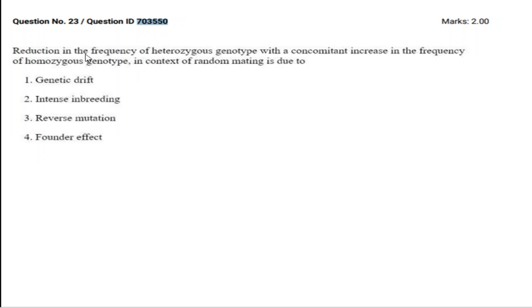If you already hold some other statement, please do share it with me on my mail ID. It will be really helpful for many students. Many students are demanding option 1, that is genetic drift, as correct. Intense inbreeding would be correct if they had given non-random mating, but here the question asks about random mating.